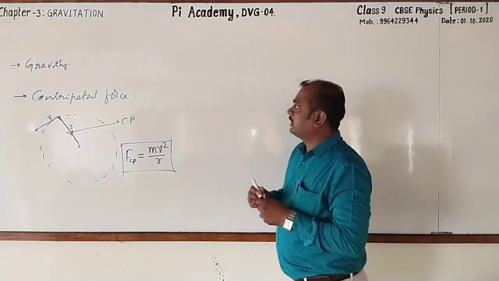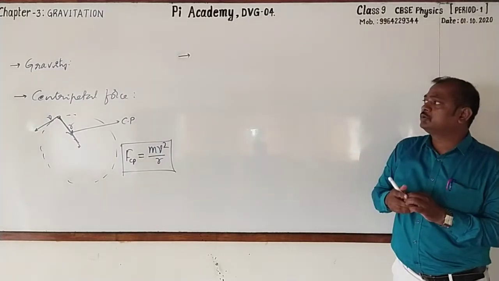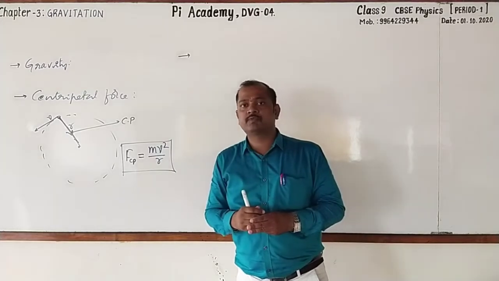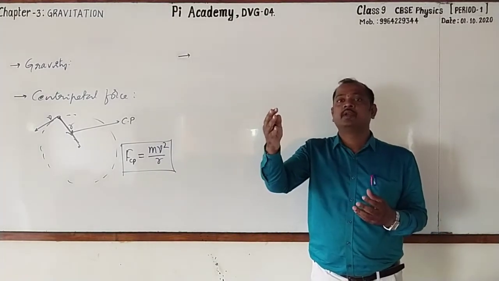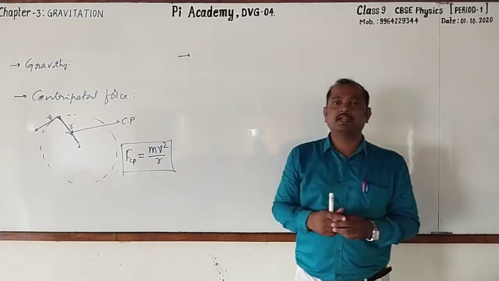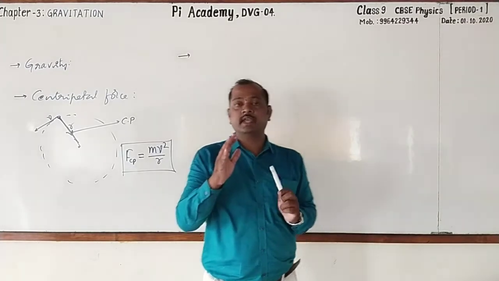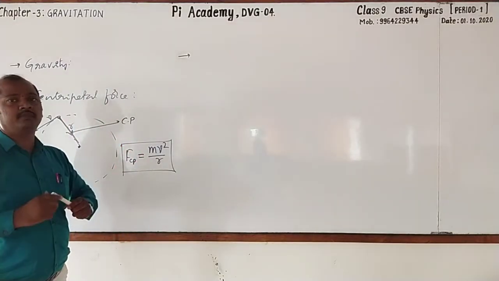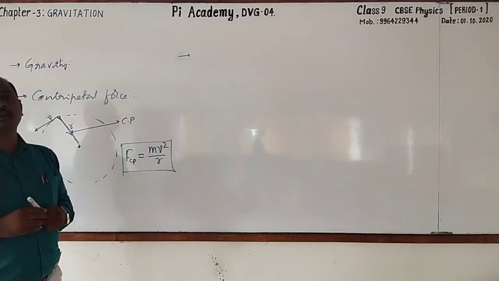Dear students, earlier I told you how the masses of the objects are responsible for the force of attraction, nothing but gravitational force, and also distance between them. These were explained by a great scientist. Once again I am telling his name is Sir Isaac Newton. He has explained that in the law called universal law of gravitation. So let me make the statement of universal law of gravitation.